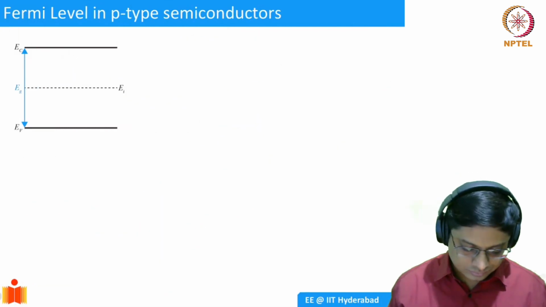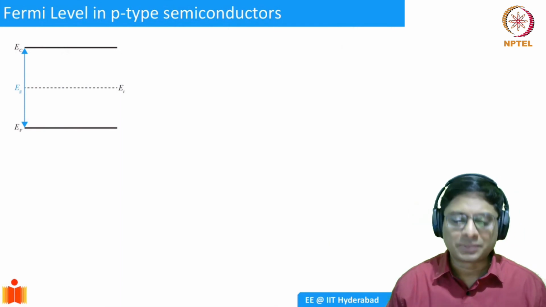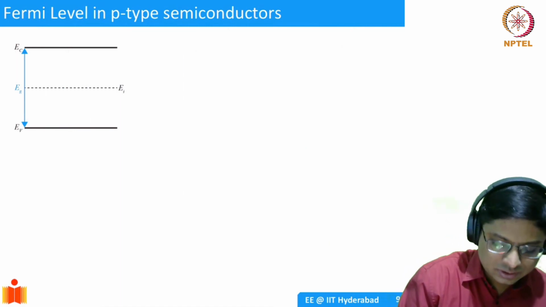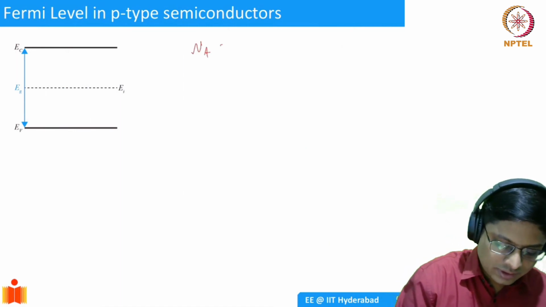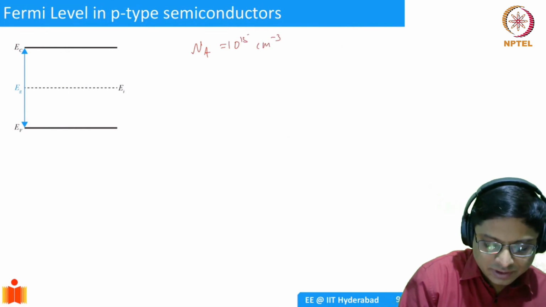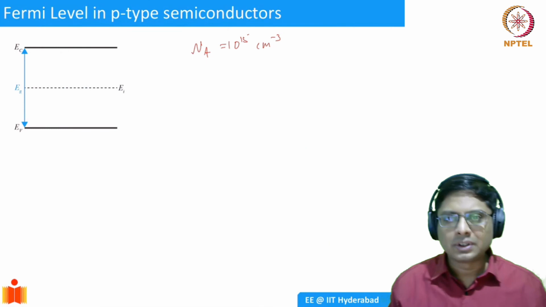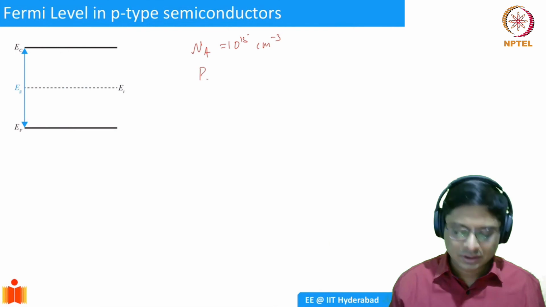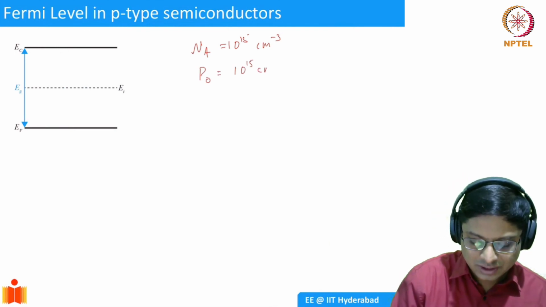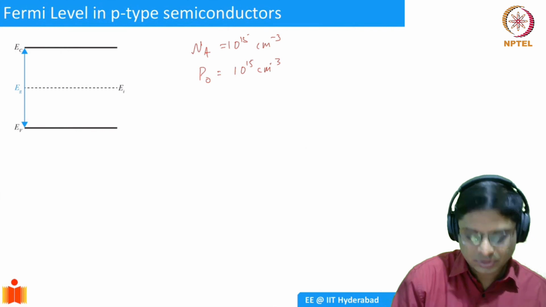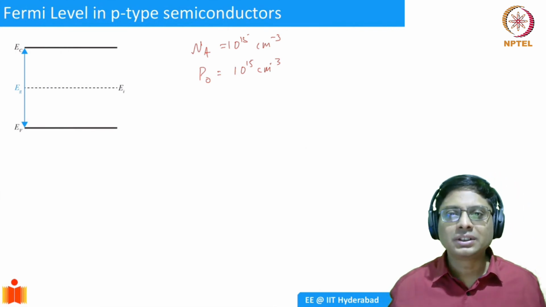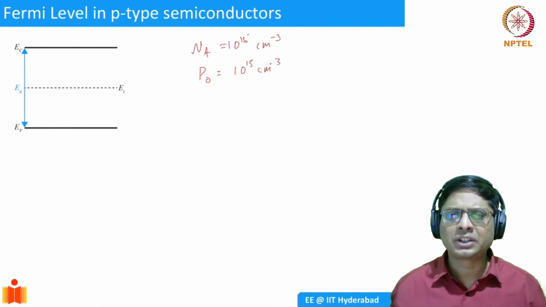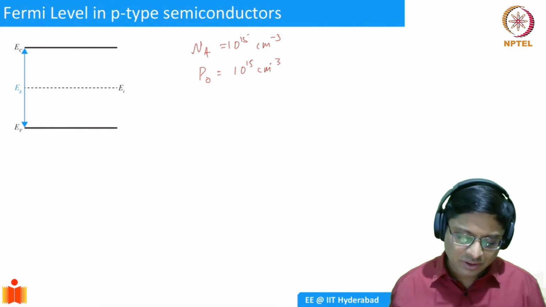You could do the same math for acceptors. Consider what will happen when Na is equal to 10 to the power 15 per centimeter cube. If you have acceptor impurities, your p0 is right away going to be 10 to the power 15, because most of them are holes you are introducing into the valence band. We can ignore the intrinsic contribution. So p0 equals 10 to the power 15.